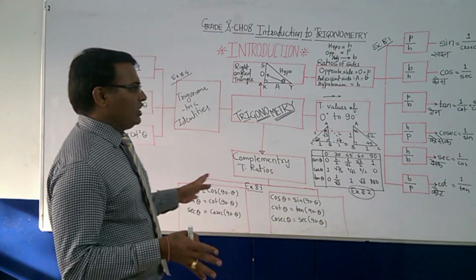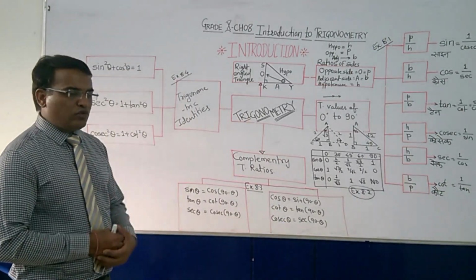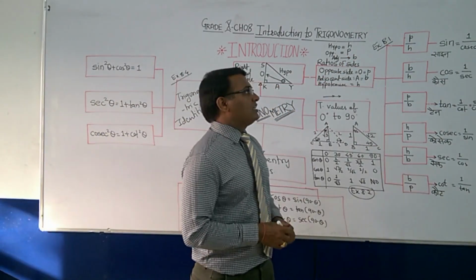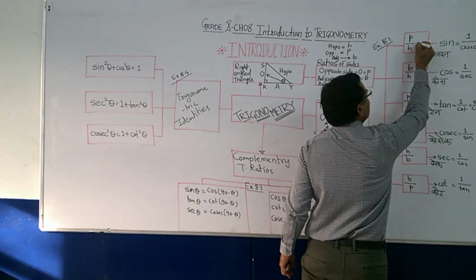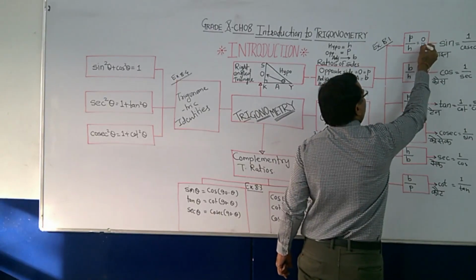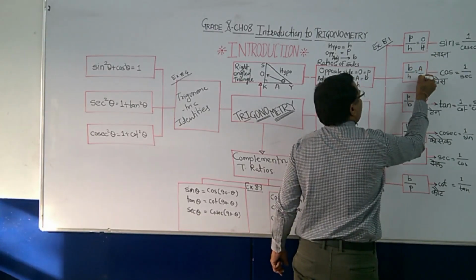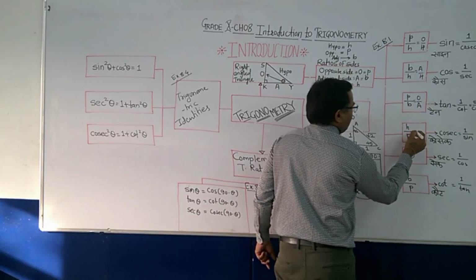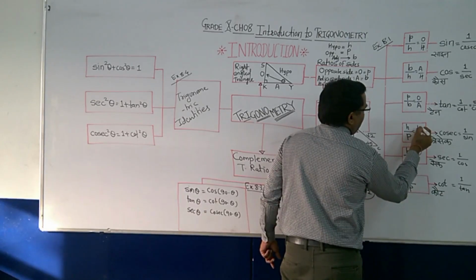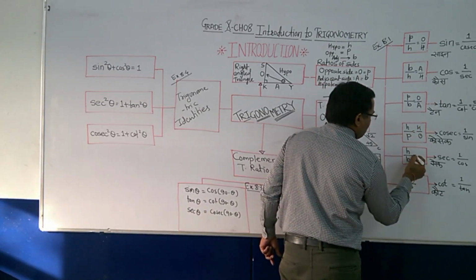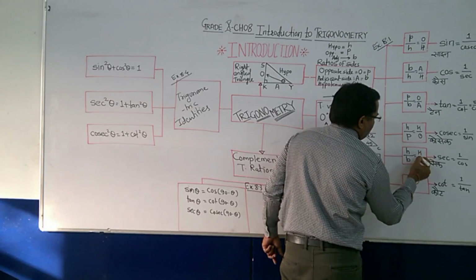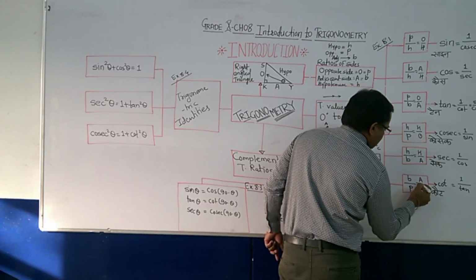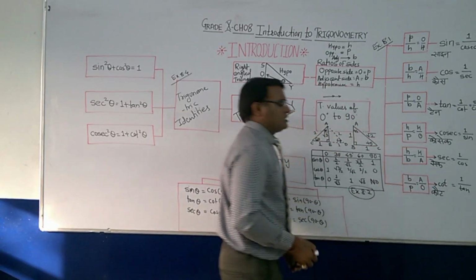So once again, in short, trigonometry has 4 different parts. The first part is the ratios: perpendicular upon hypotenuse, also known as opposite upon hypotenuse, adjacent upon hypotenuse, opposite upon adjacent, hypotenuse upon adjacent or hypotenuse upon opposite, and at last adjacent upon opposite side.